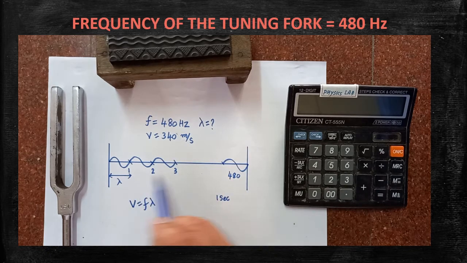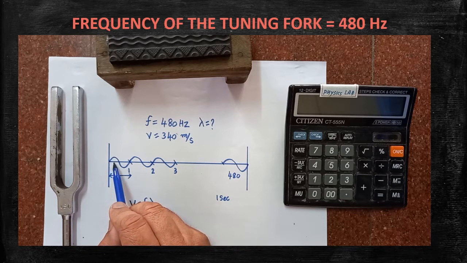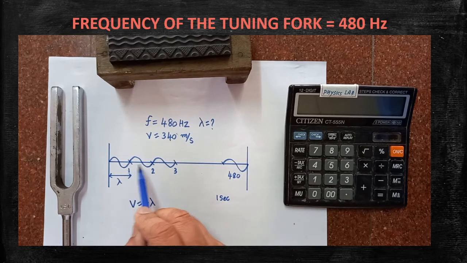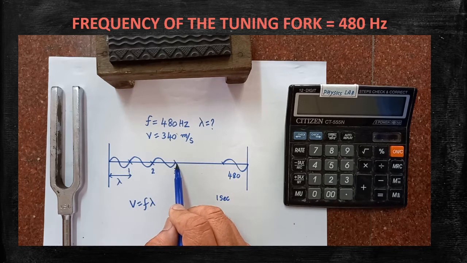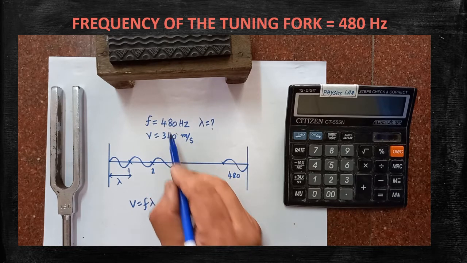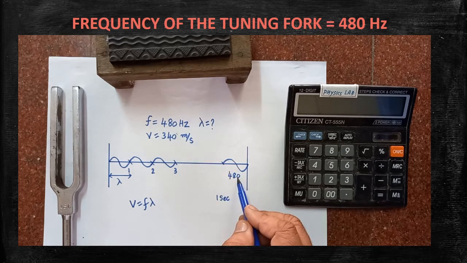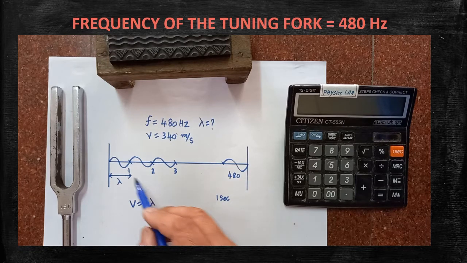Look at the diagram here. What the diagram indicates is, after the production of the sound, how many waves are produced? 1, 2, 3, like that. 480 waves are produced in 1 second. That's why this is said to be 480 Hertz. 480 Hertz means 480 waves are produced in 1 second. Here, this distance is called wavelength.